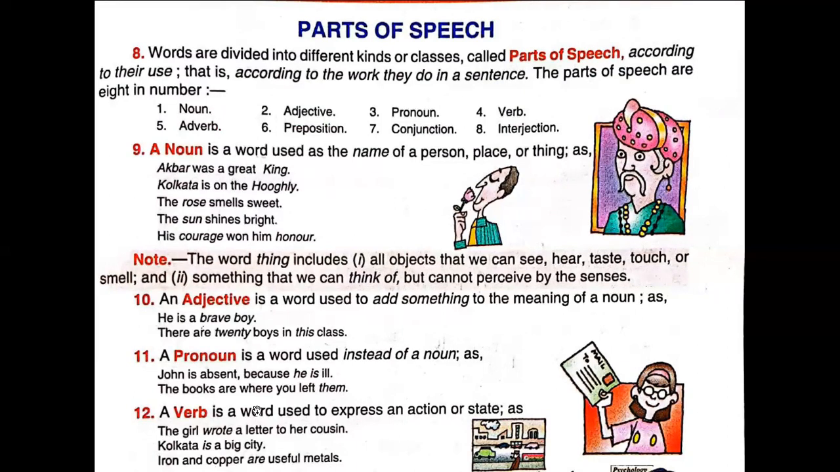Okay, let's move towards the parts of speech. Maybe we will know more about the sentence or about the clauses. So words are divided into different kinds, classes, called